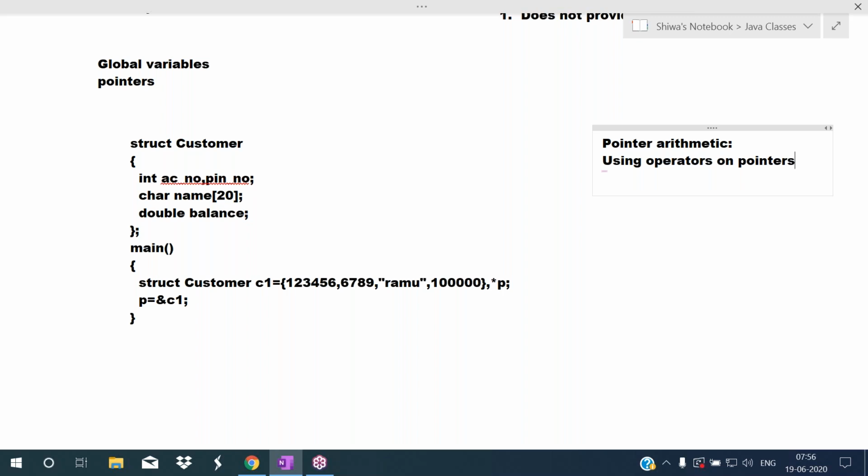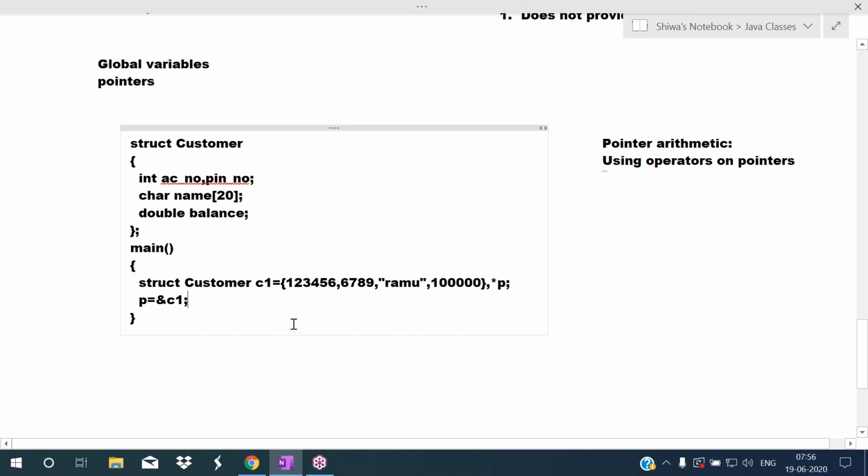In the C language, array elements are stored in sequential memory allocations. Like that, structure elements are also stored in sequential memory locations.